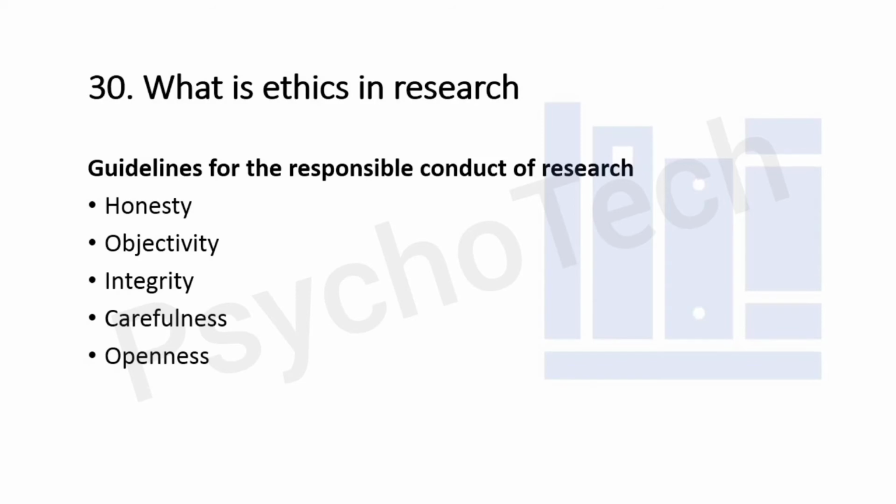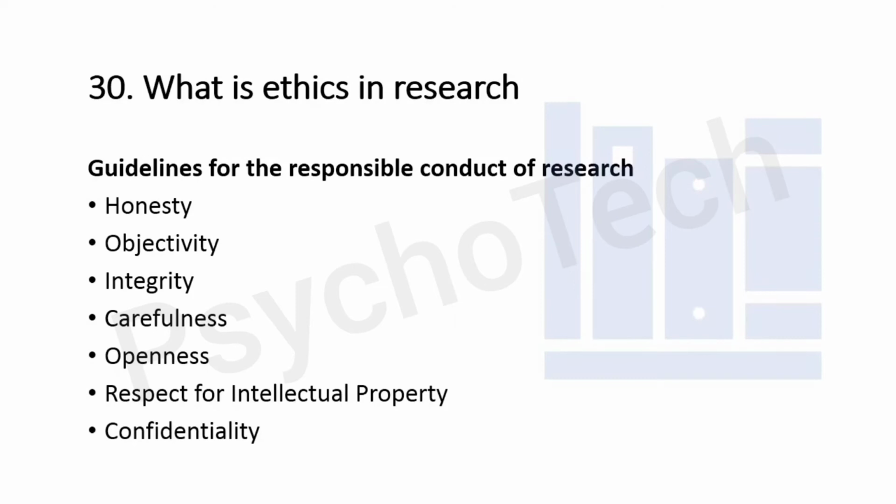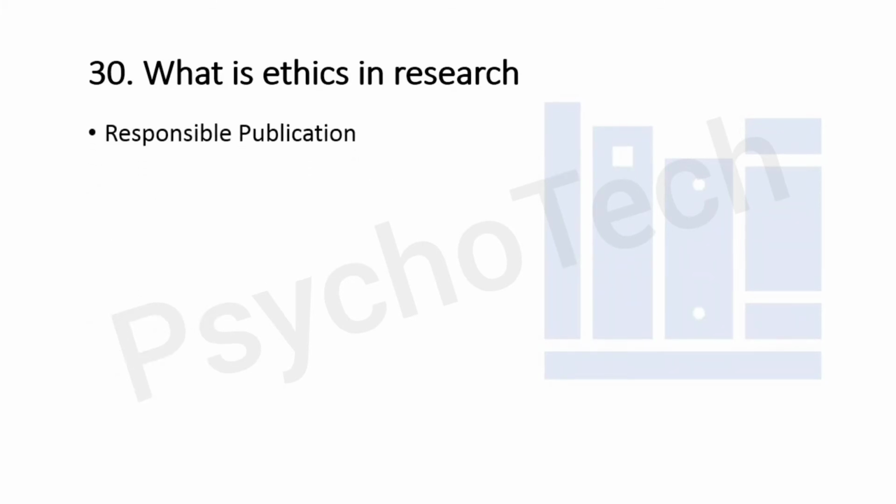Next is respect for intellectual property, which means you have to honor patents, copyrights, and other forms of intellectual property. Next is confidentiality. You have to protect confidential communications such as papers or grants submitted for publication, personal records, trade or military secrets, and patient records. Next is responsible publication, which means avoid wasteful and duplicative publication.